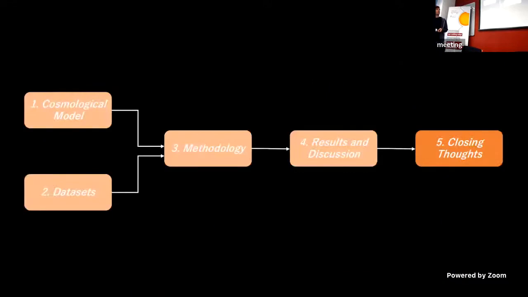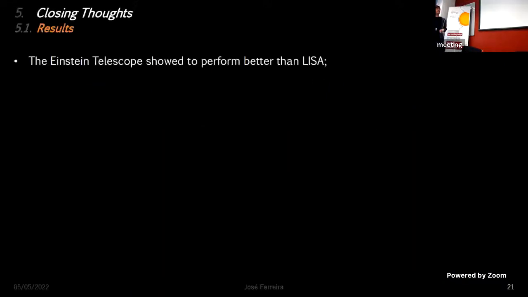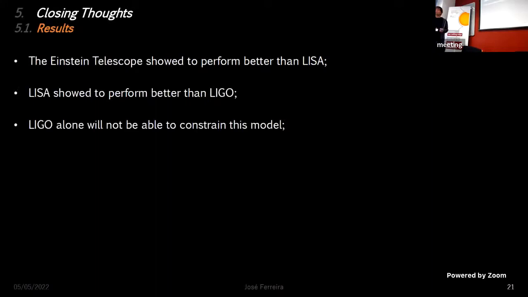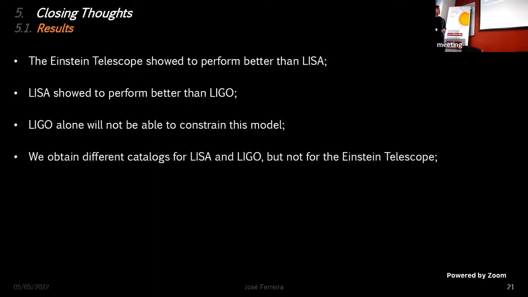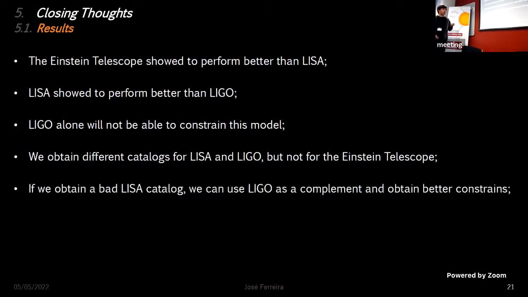Okay, so let's wrap up this presentation with a few closing thoughts. As for our results, we showed that the Einstein telescope performs better than LISA, LISA performs better than LIGO, and LIGO alone will not be able to constrain this model. We obtained different catalogs for LISA and LIGO, which are explained by the decreased number of events when compared to the Einstein telescope, but not for the Einstein telescope. And if we happen to obtain a LISA catalog, we can use LIGO to complement it and obtain better constraints, to approximate it to a median LISA catalog.